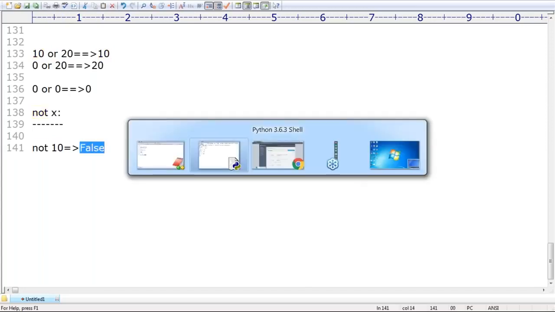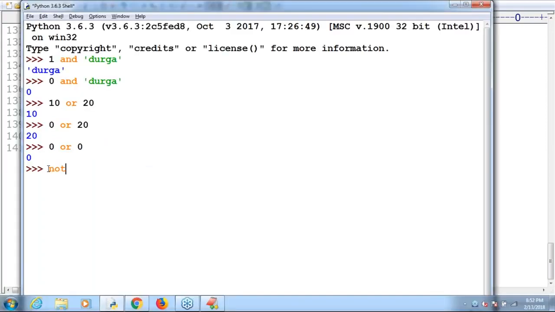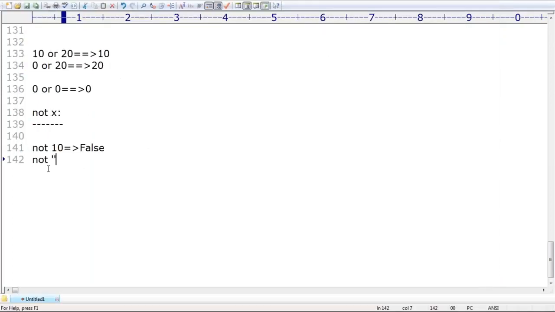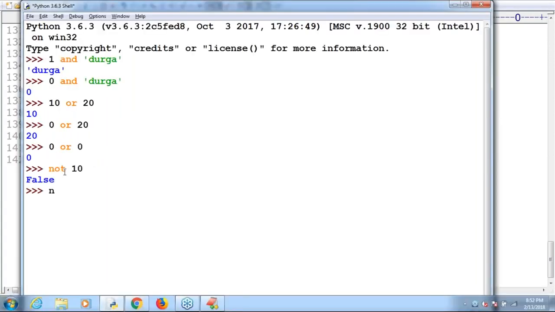Now take very special care. Not 10, what is the answer? False is the answer. Don't get confused. Now I'm taking not empty string. What is the answer? Empty string is treated as false. For false, not means true is the answer we are going to get. Are you getting it, sir? Not empty string, the answer is true.